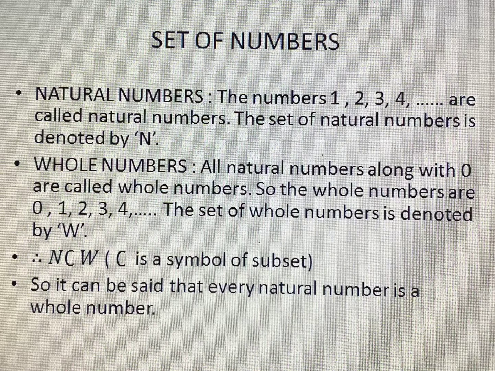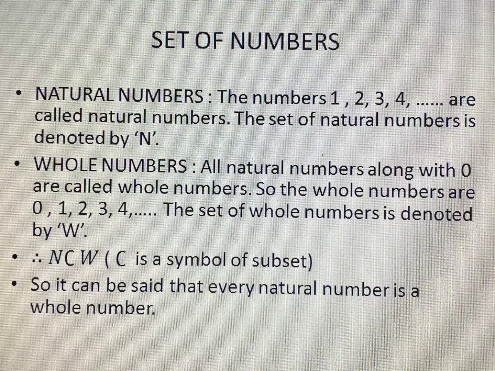Next one is whole numbers. What are whole numbers? You take all the natural numbers and along with that you take 0. Then it becomes a set of whole numbers. That is, all natural numbers along with 0 are called whole numbers. And the set of whole numbers is denoted by capital W.